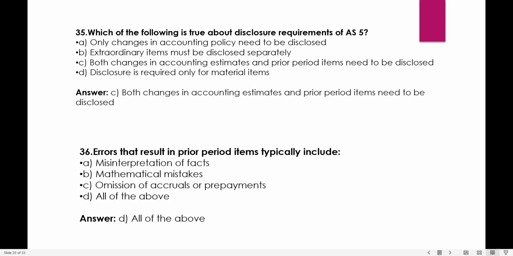Disclosure is required only for material items. No. Both changes in accounting estimates and prior period items need to be disclosed. That is option C, the answer. Accounting estimates और prior period items को हमें disclose करना है.